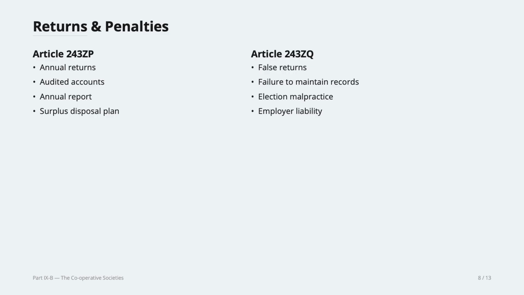Returns and penalties. Again, Article 243(ZB). Again, it's about audit, accounts, and so forth. Cooperative societies must file annual returns, must audit their accounts, must maintain an annual report, must maintain a surplus disposal plan. So what is a surplus disposal plan?